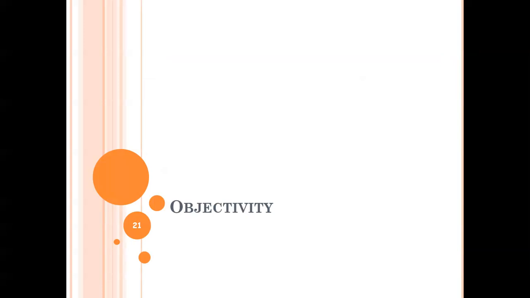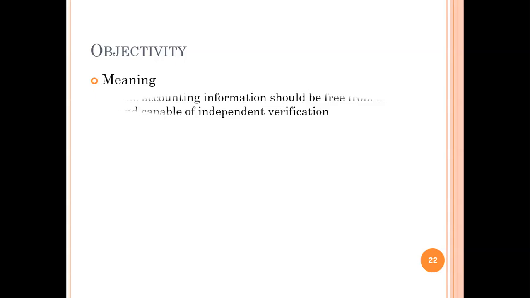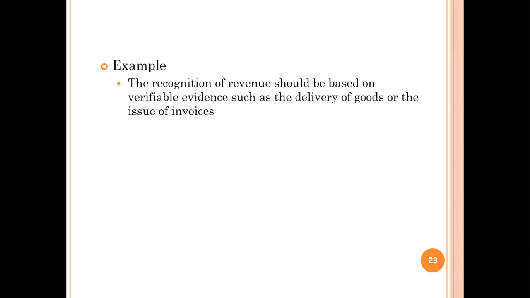What do you mean by objectivity? Objectivity is nothing but being unbiased. The accounting information should be free from bias and capable of independent verification. Here I would like to mention that the information should be based upon verifiable evidence such as invoices or contracts. The best example is that recognition of revenue should be based on verifiable evidence such as the delivery of the goods or issue of invoices.